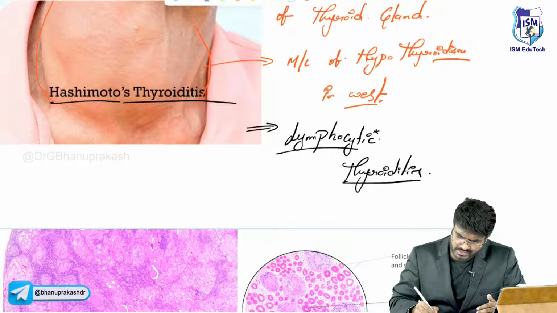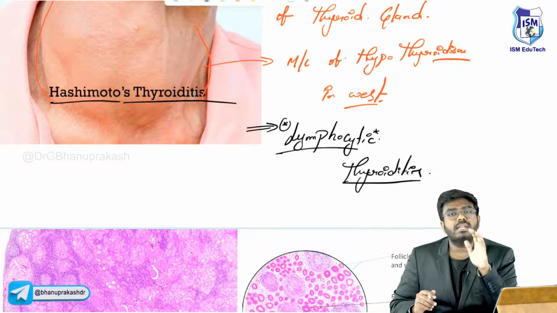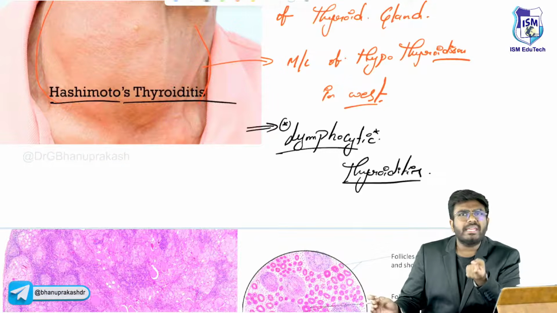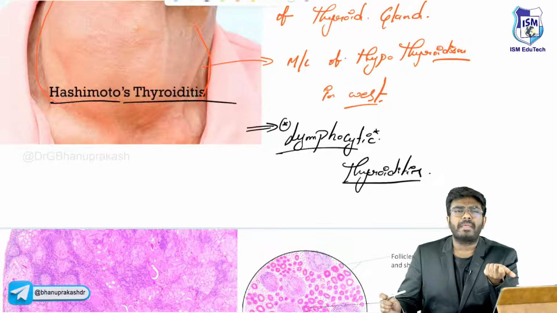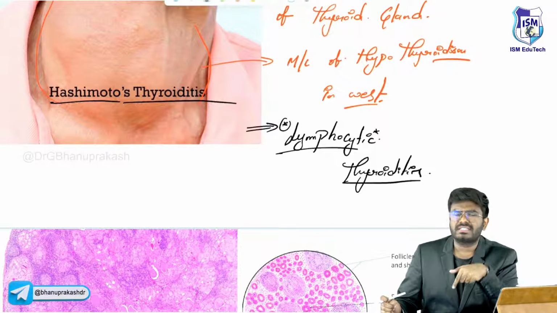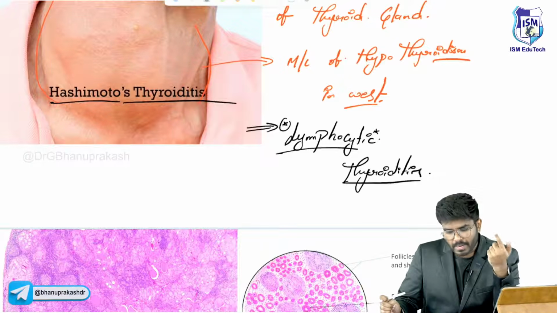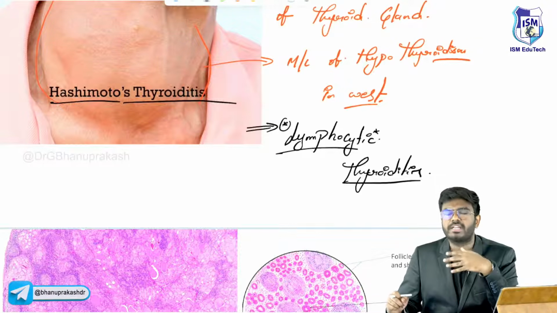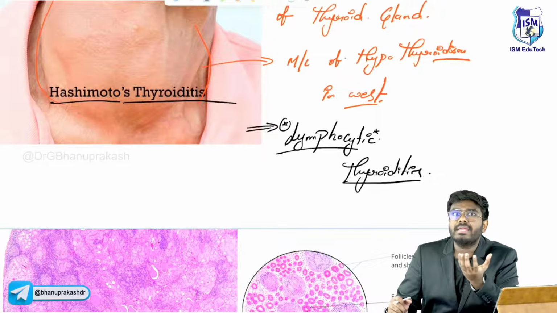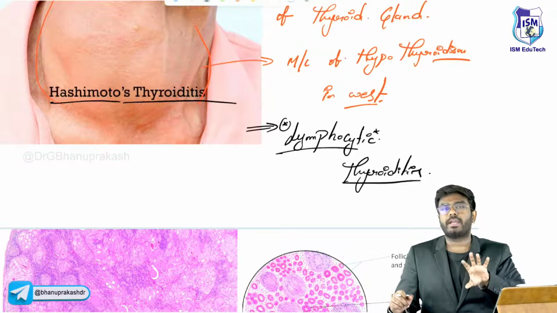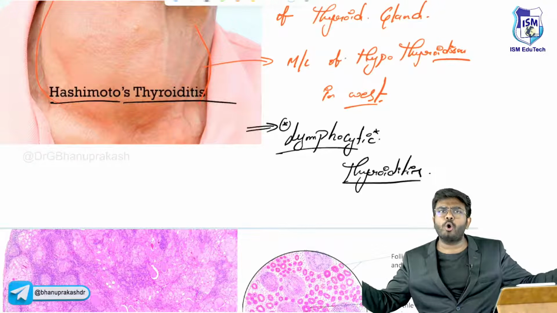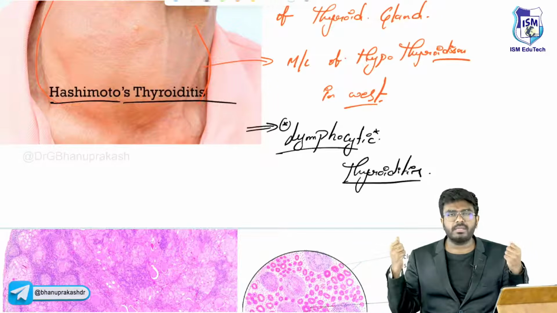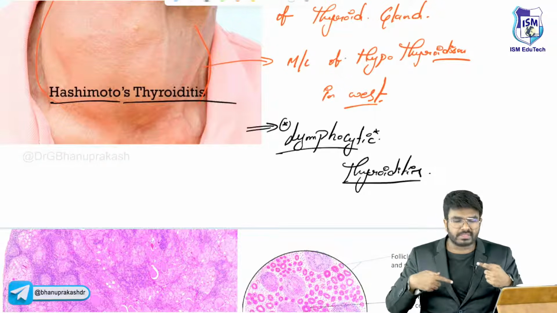Where are lymphocytes normally supposed to be present? Lymphocytes are supposed to be present in the lymph nodes and spleen. B lymphocytes, T lymphocytes in the thymus. But in Hashimoto's thyroiditis, an autoimmune condition, the lymphocytic cells come into the thyroid gland. Lymphocytes think, this is my home. So they start to rest and grow in the thyroid gland, and now they are causing damage.